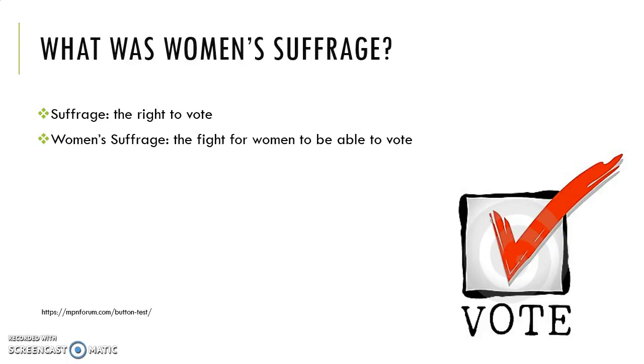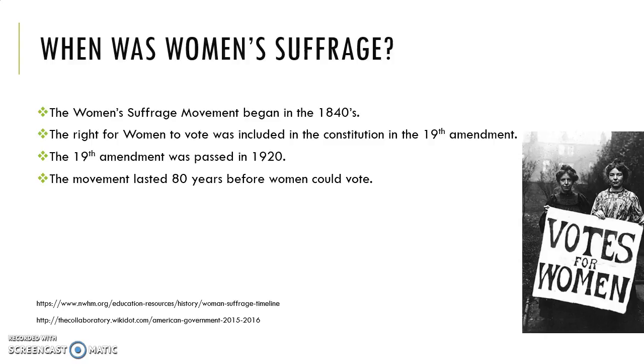So what was women's suffrage? Suffrage means the right to vote. Women's suffrage was the fight for women to be able to vote. So when was women's suffrage? The movement began in the 1840s. The right for women to vote was included in the Constitution in the 19th Amendment. The 19th Amendment was passed in 1920. The movement lasted 80 years before women could vote.